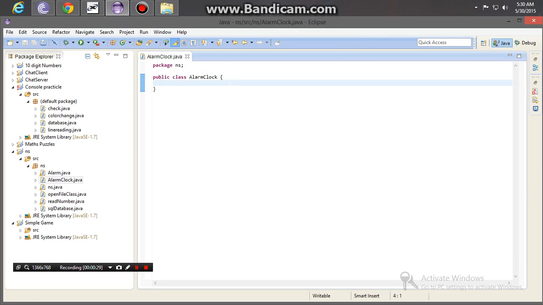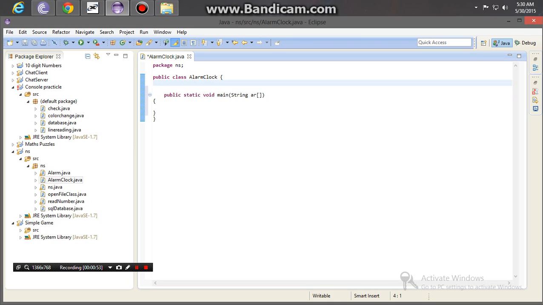Now it has nothing, so I will add the important function, that is public static void main, String args. Now we have to add another function.